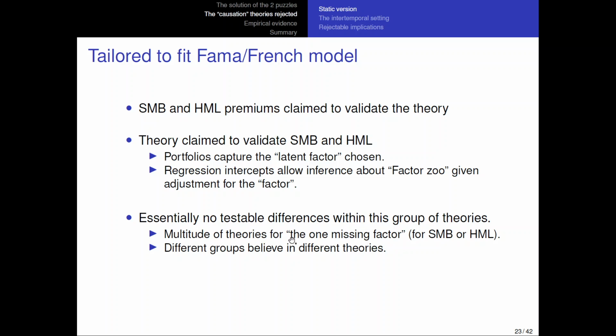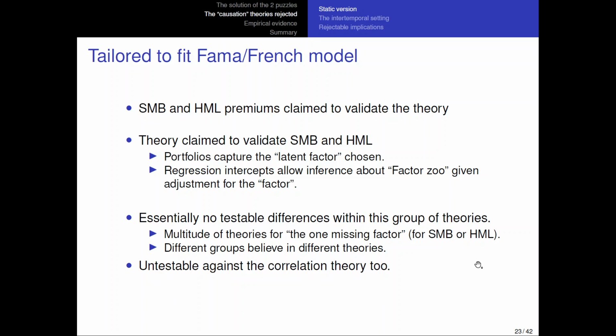What ends up happening then is that there's a multitude of these theories, and each of them claims that it is pinning down the one correct missing factor. And then you have different groups believing in different groups of theories, or depending on which group you belong to, you believe in one theory.